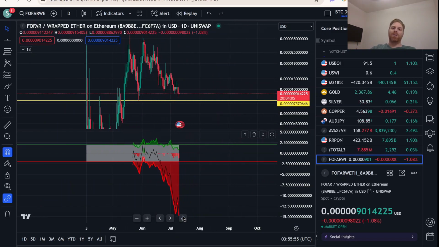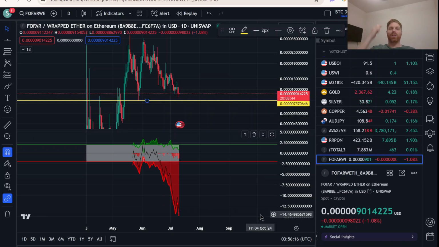But when you get this far down, again, the odds of reversing are just starting to increase quite a bit. And you'll see a mountain form where this starts to come back up, and eventually the bulls will be in control again. And I think, once again, the line in the sand, my prediction, is right here at 0.007571. If we go below that and stay below that, then I might start to get a little bit concerned about how long it could take to reverse course. But at the present time, I'm not concerned, as long as we're holding above this general region.